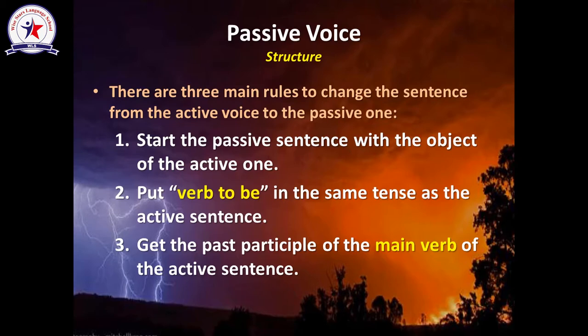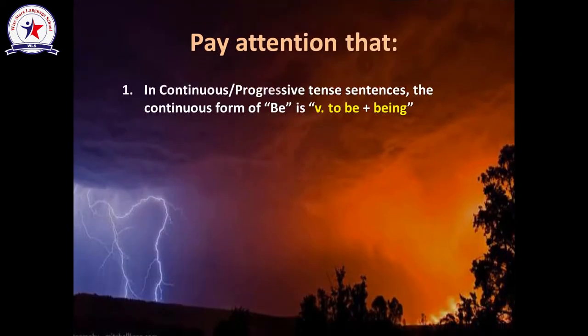Let's apply those 3 steps to the following sentences. In the continuous or progressive tense, the continuous form of verb to be is to put verb to be plus being. So put verb to be, which is am, is, are in the present form, or was and were in the past form, plus being. This is something which is fixed.